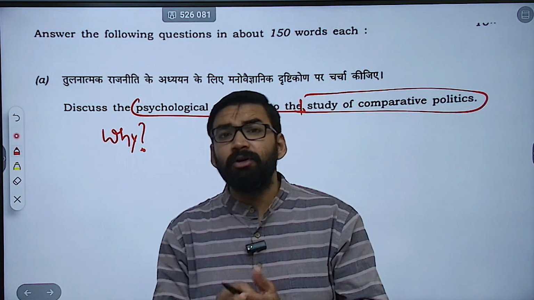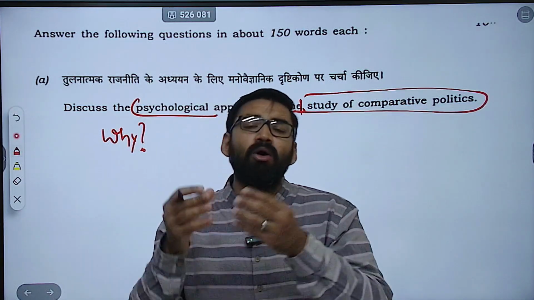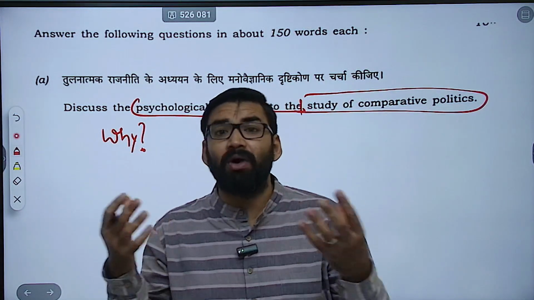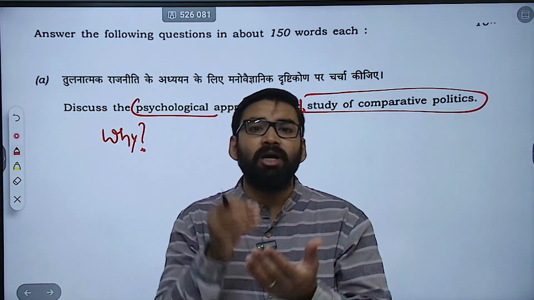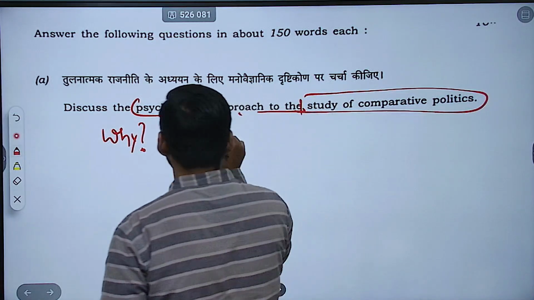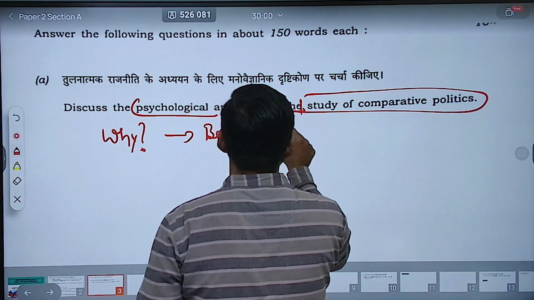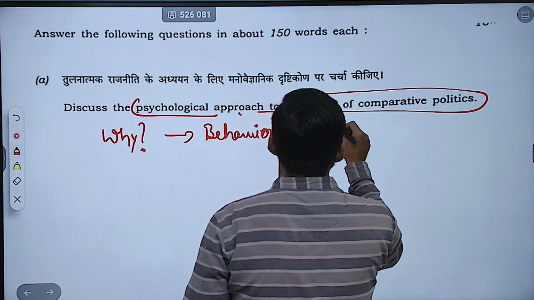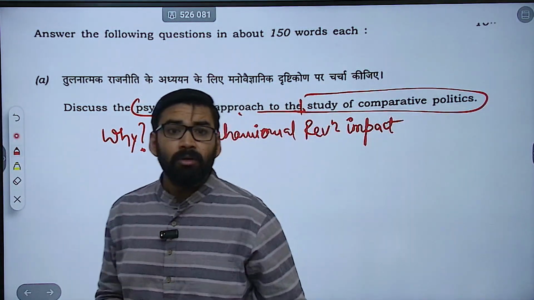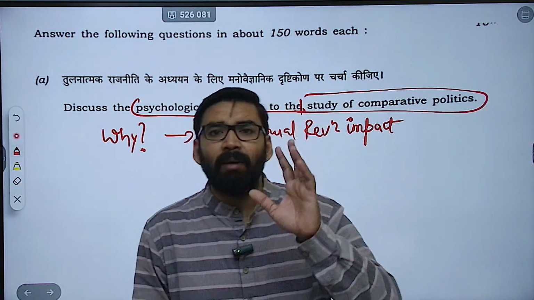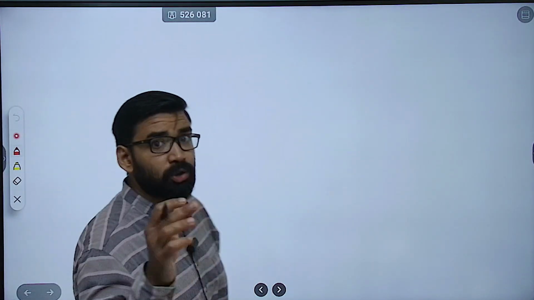So, try to understand. UPSC actually wants to test if you know beyond the institutional or structural functional approaches or not. Basically, this is something related to the impact of the behavioral revolution. Now, what should be the approach for this question? If we have to write this question, what should be our approach?